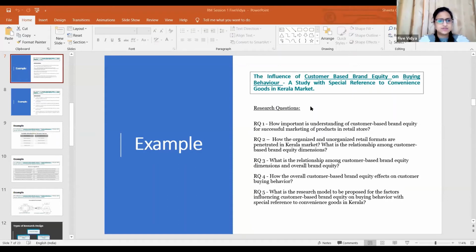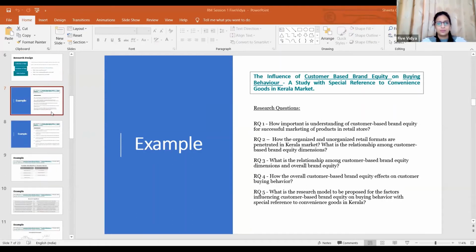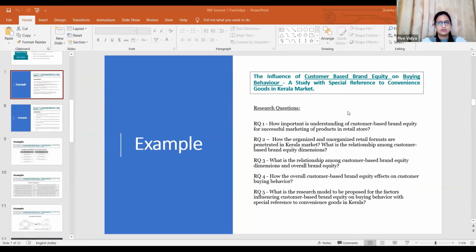All of you can see the screen? Okay, so if you remember, we took this example in our last session, about the influence of customer-based brand equity on buying behavior, a study with special reference to convenience goods in the Kerala market.